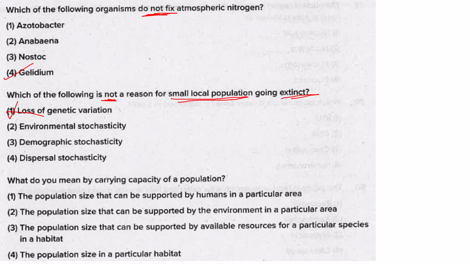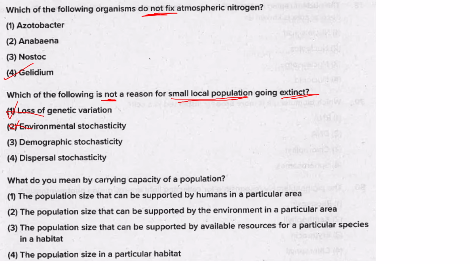Then environmental stochasticity. That is also why the small local population is getting extinct. What it means is the random and unpredictable variation in the environment, such as changes in weather, temperature, rainfall, drought, flood, fire, storm, all these things.